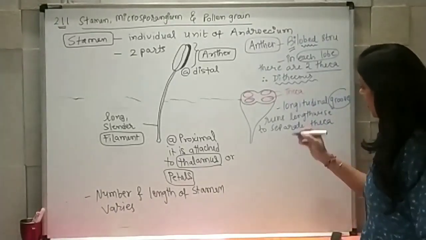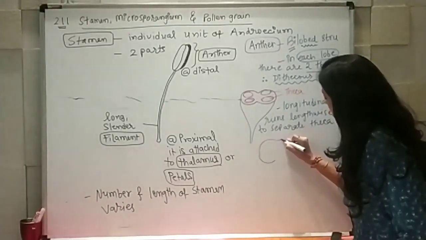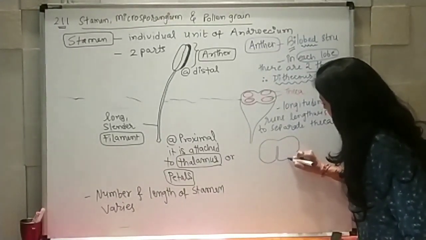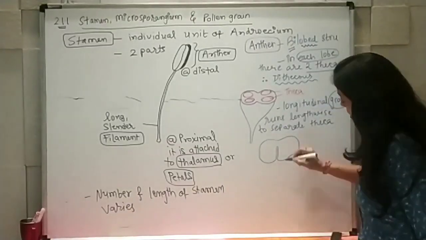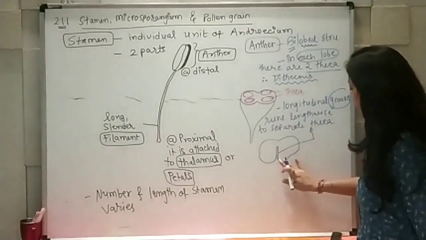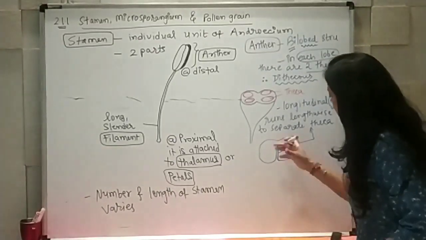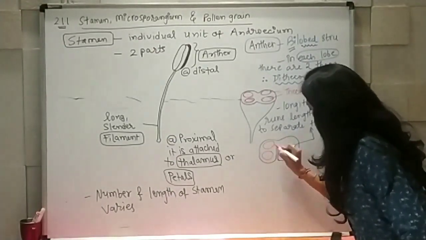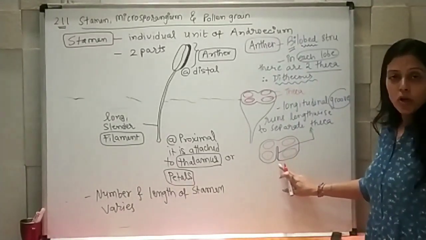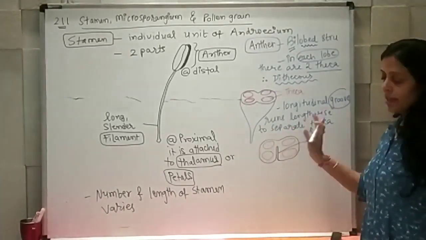So how is it going to happen? Again, this is one lobe and this is another lobe with a longitudinal groove. So this structure is the longitudinal groove, right? And having two theca in each lobe, 1 and 2, 1 and 2. Two theca are found, but with a longitudinal groove running lengthwise to separate these chambers.